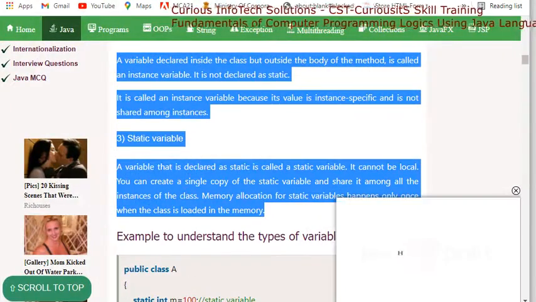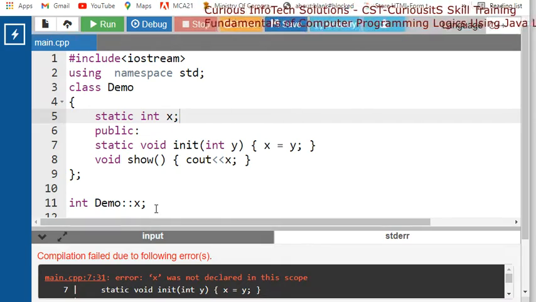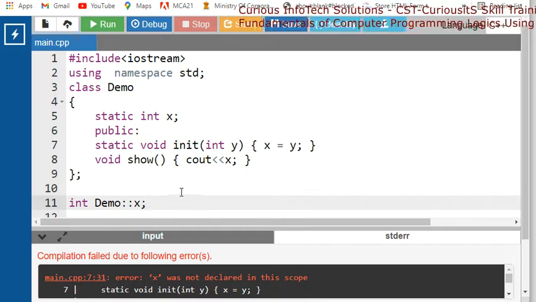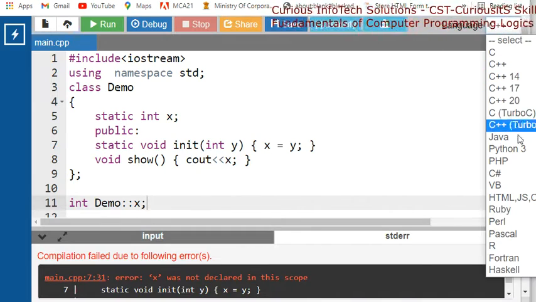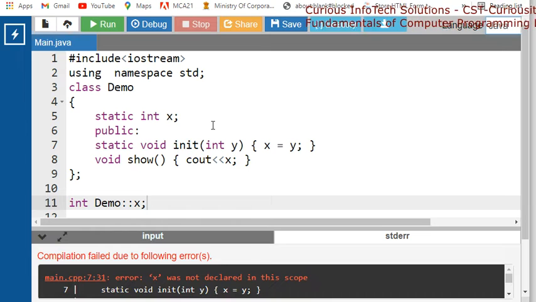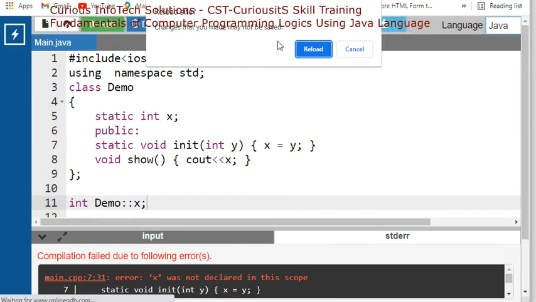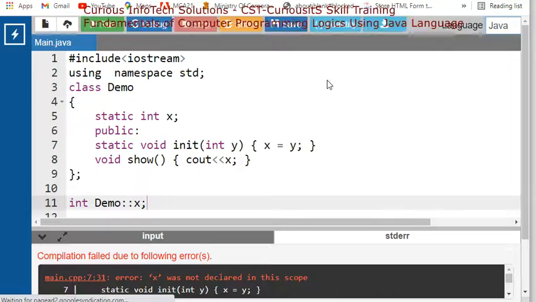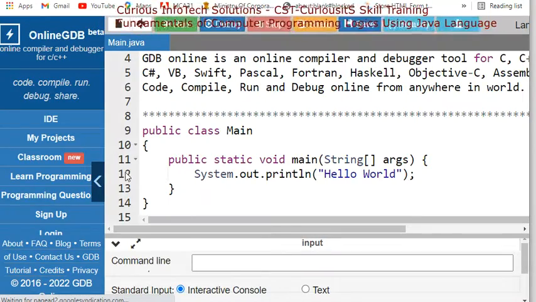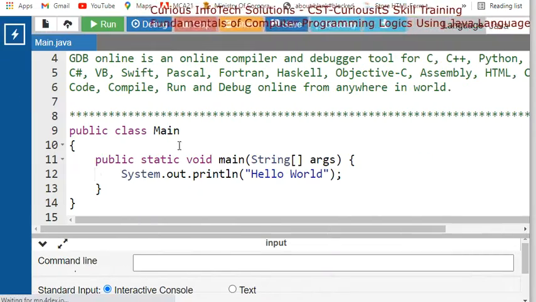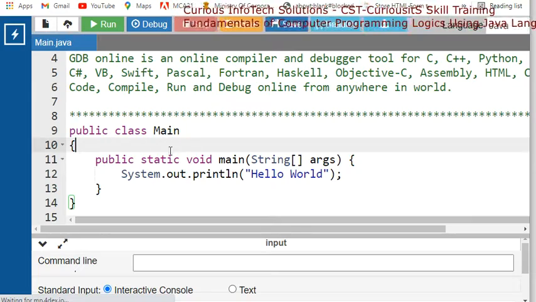Let I have an example. In this example, very first I will change this to Java. So in Java basically we have one program. Let me refresh it first. Now let I have this my Java and we have this class.